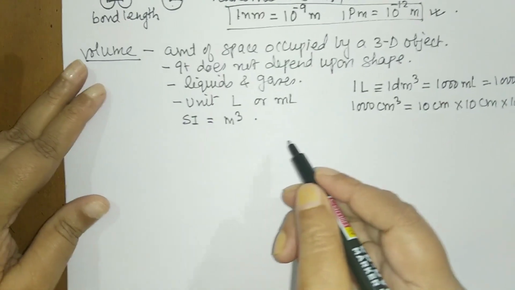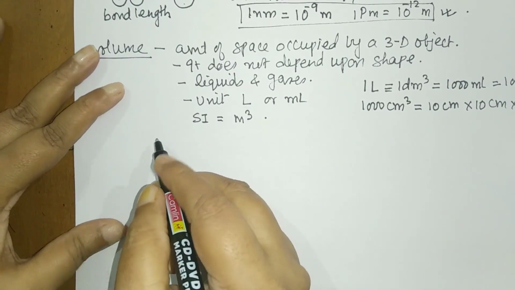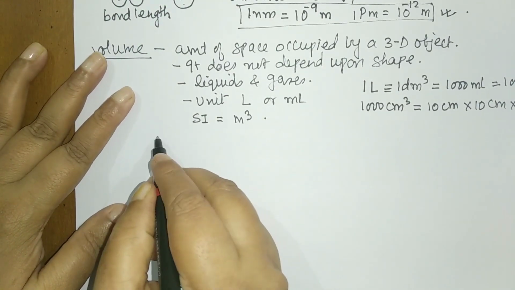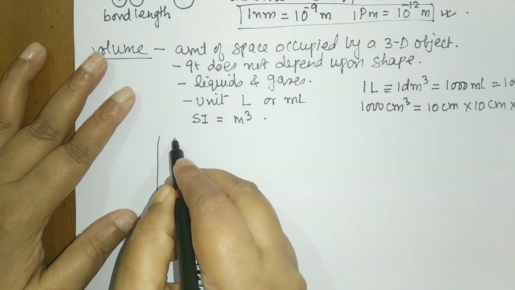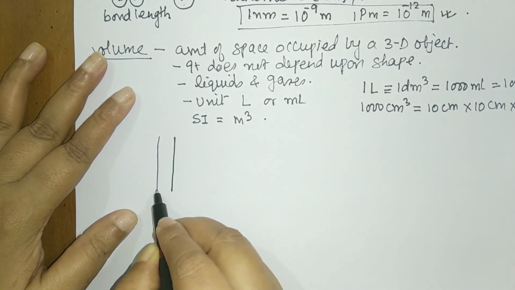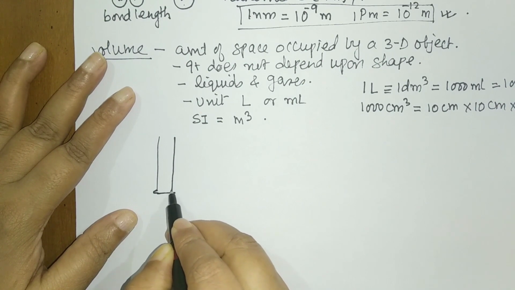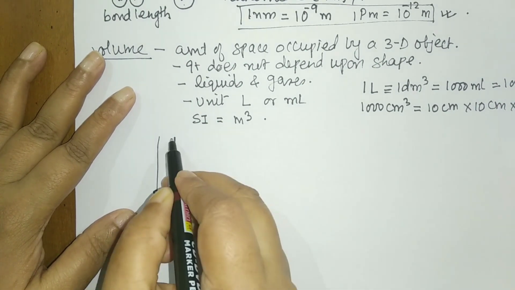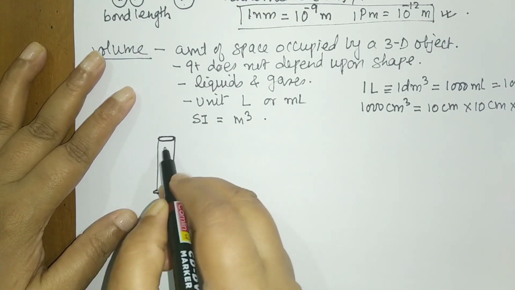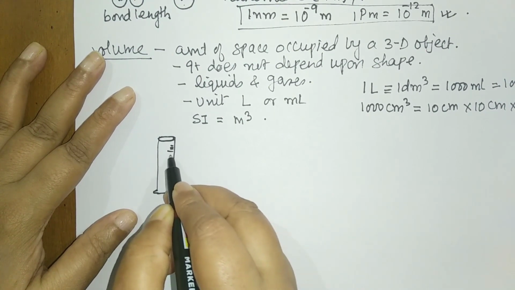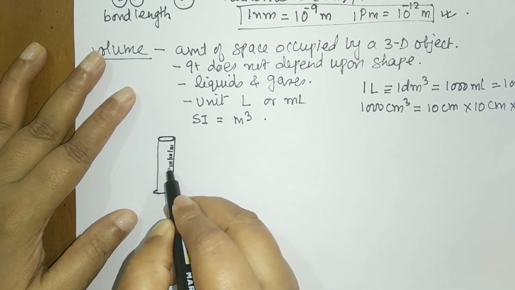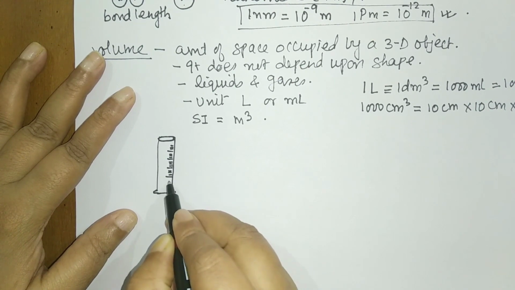So different kinds of glasswares, as I said, are used. Let us take one example, and that is the measuring cylinder. How does the measuring cylinder look, students? It is like a test tube, but it has a stand like this, and there is an opening at the top. You have the markings here in this way, so they are called graduations.